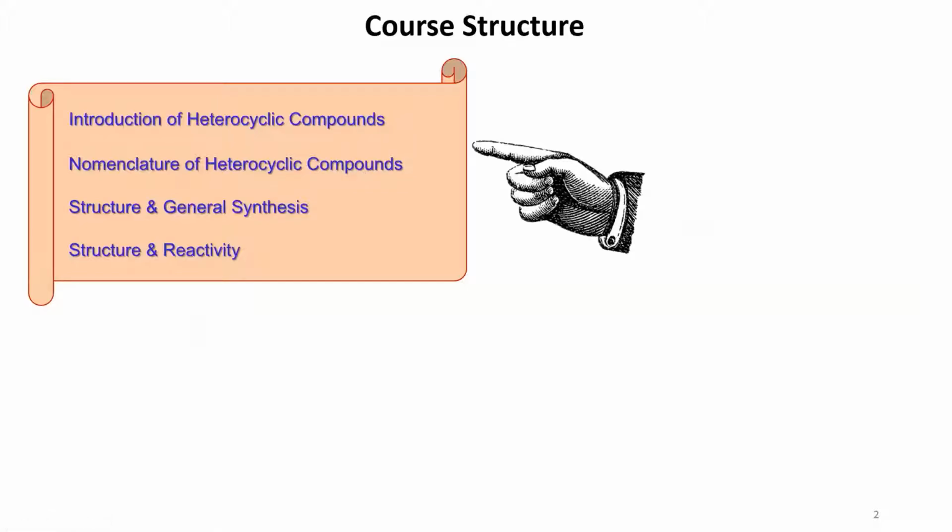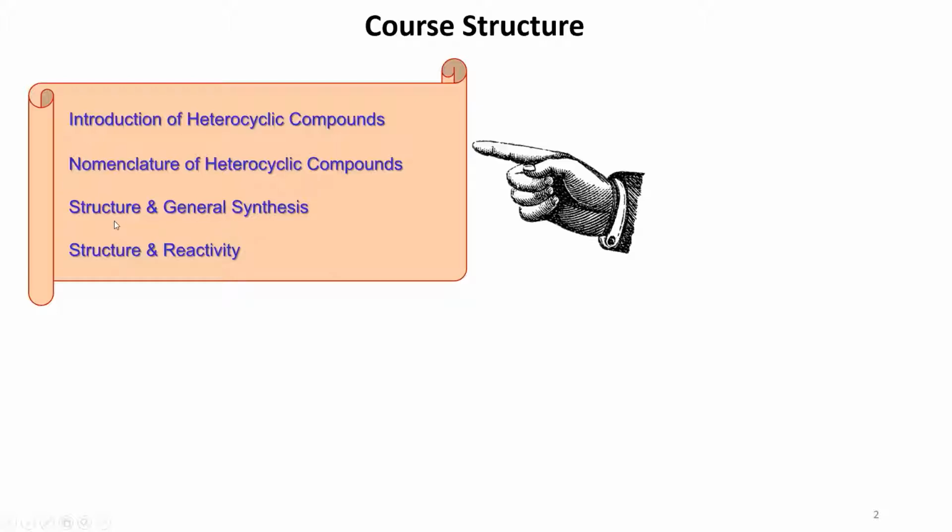Though it is not so important in terms of exams, since you are a student of chemistry, you should at least be exposed to the different rulings of nomenclature, particularly for these heterocyclic compounds. Okay, so you have vast rulings on its naming, and hopefully I will cover all of them.